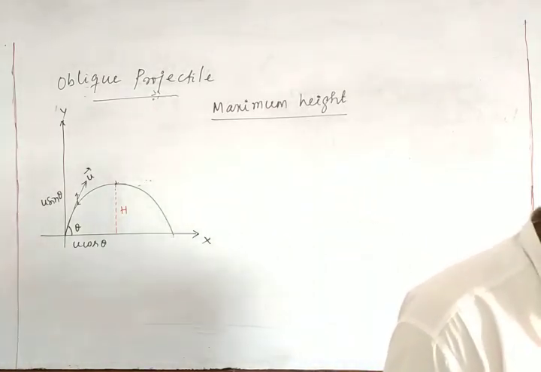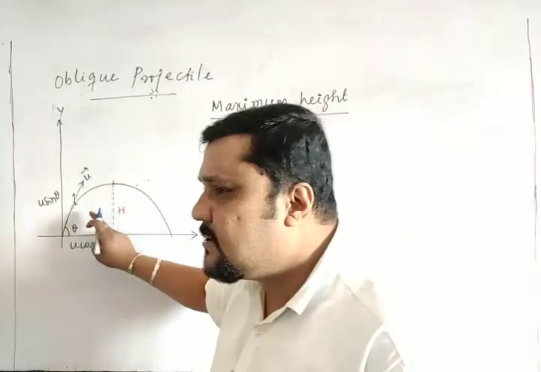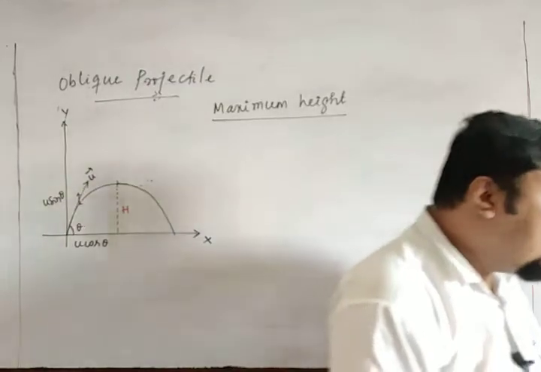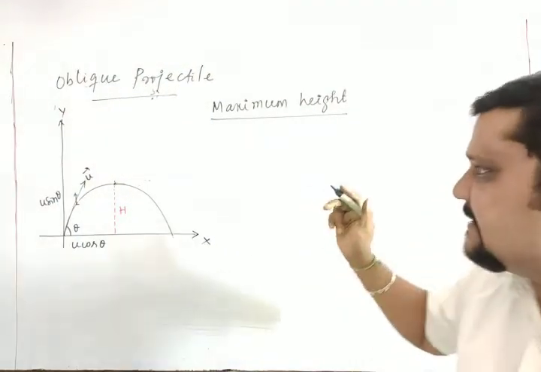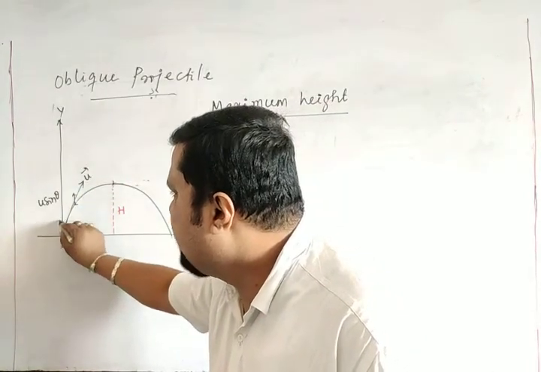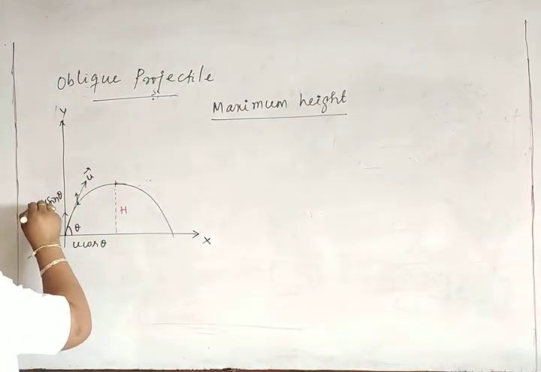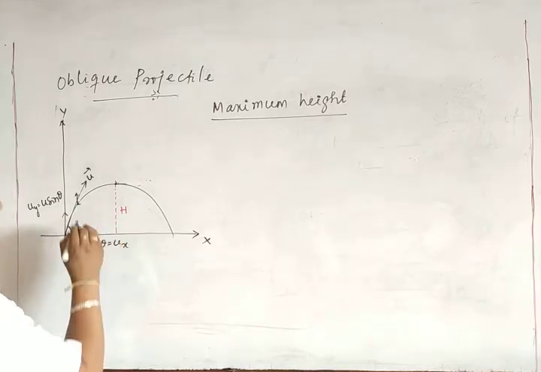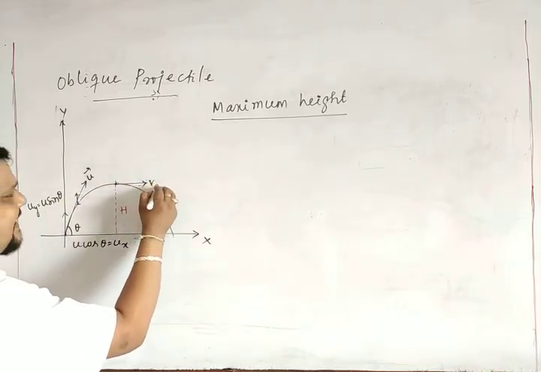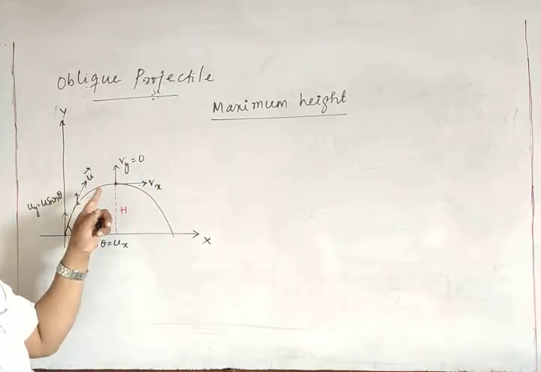So in order to calculate the maximum height, as it is the motion in the vertical direction, we will only consider the vertical parameters. Suppose at this point, the initial velocity is u, it is shown as uy, and this is your ux. When it reaches here, this is your vx and this is your vy, which is obviously 0, because it is not going above this.